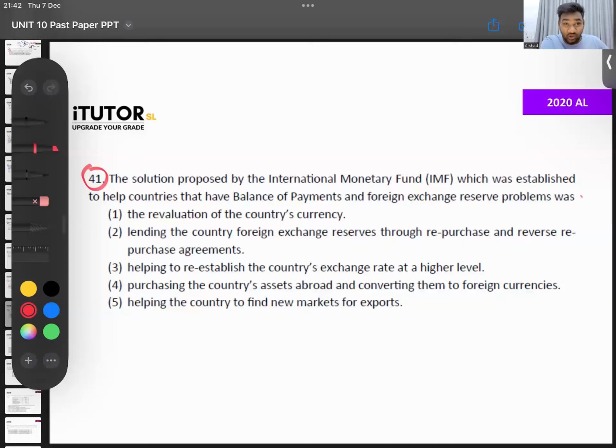No. This is the COVID year when exams happened in February. We went to the IMF in 2022. This paper was made in February 2021, so one year before, this paper was released. We had not even gone to the IMF.